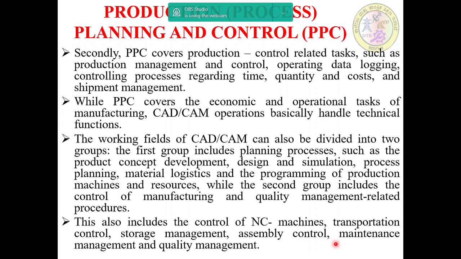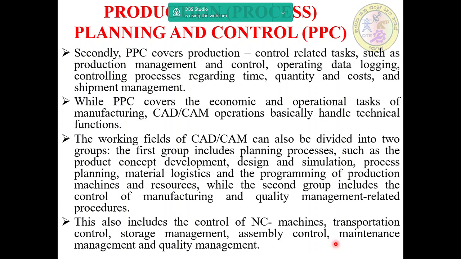The first group includes planning processes such as the product concept development, design and simulation, process planning, material logistics, and the programming of production machines and resources.